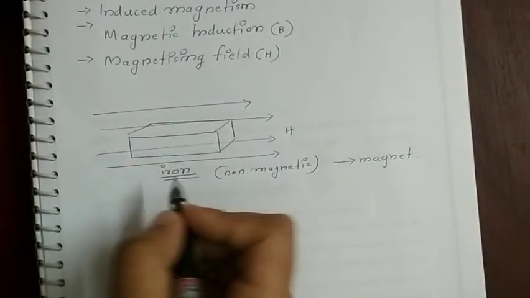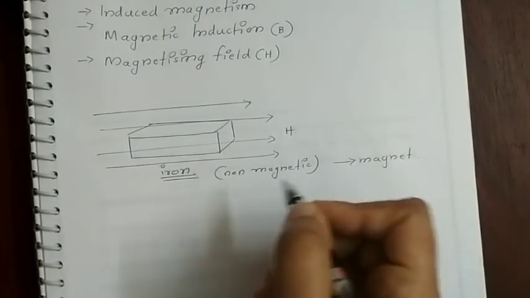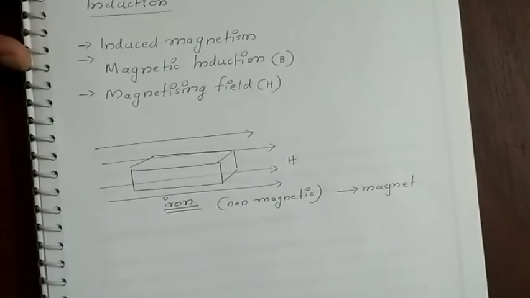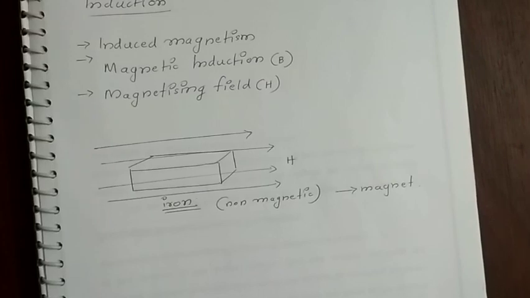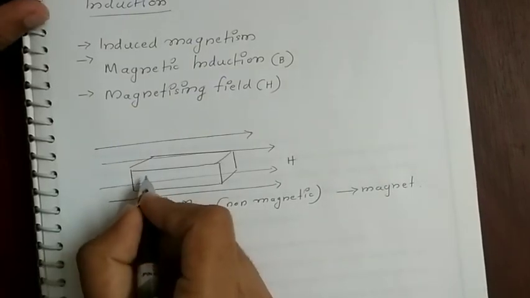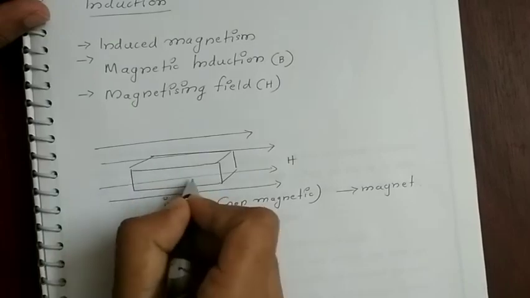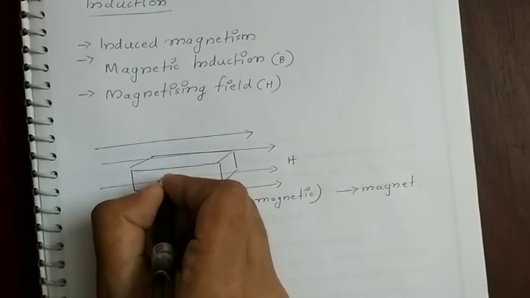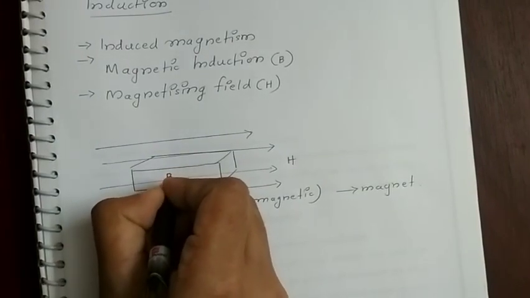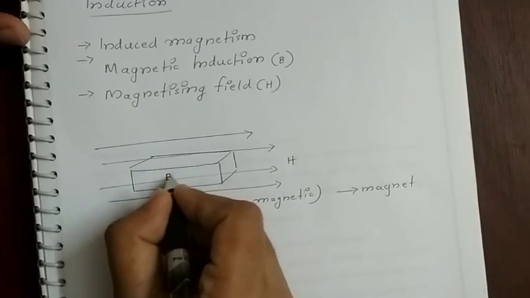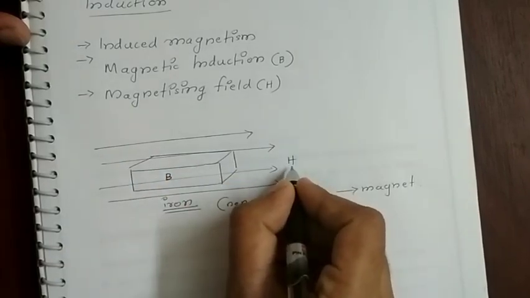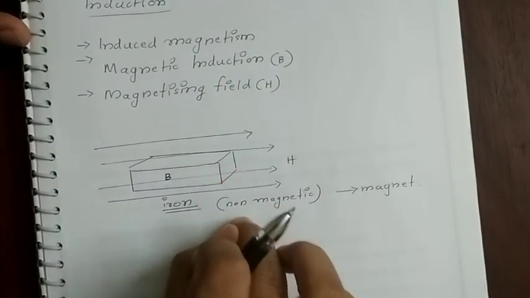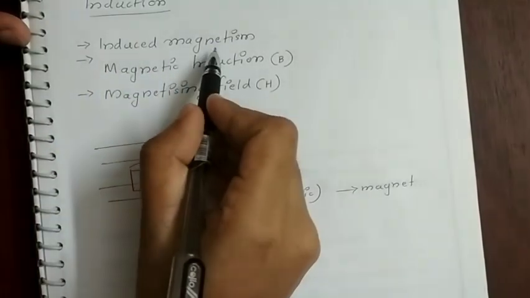And this process of converting a material into a magnet is known as magnetic induction. Initially there is no field inside and this is not a magnet. After placing it in H, a magnetic field B is induced inside this material, and this field which is induced by the external magnetic field is known as the magnetic induction. So the phenomenon of converting a non-magnet into a magnet is known as induced magnetism.